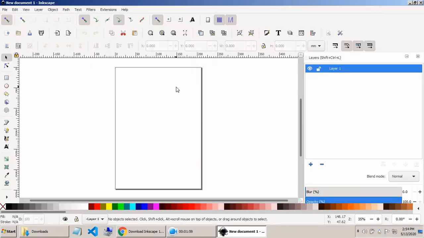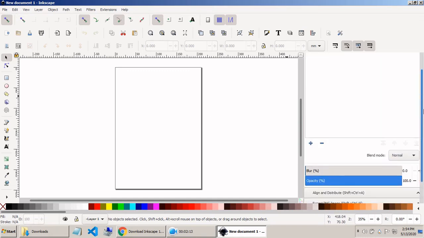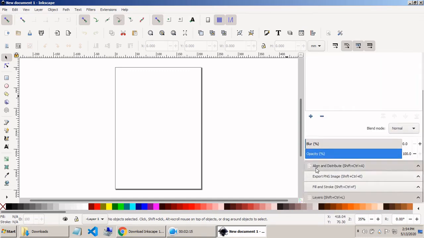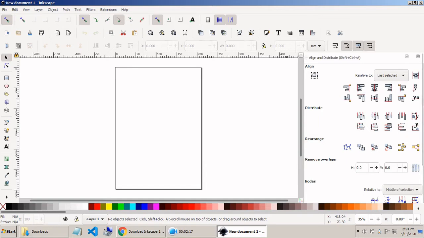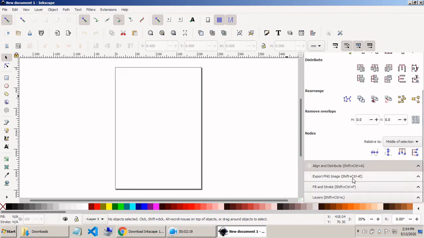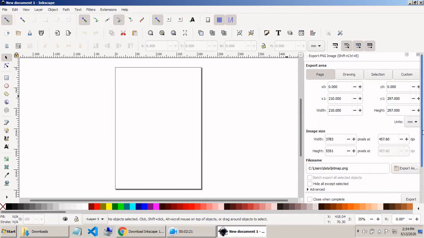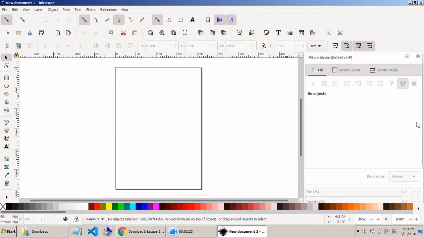It is the primary interface of the application Inkscape. You can see menu bar, basic commands, tool controls. You can see the rulers. In the sidebar there are many options like align and distribute, export PNG image, fill and stroke for filling colors in any object in the layers.